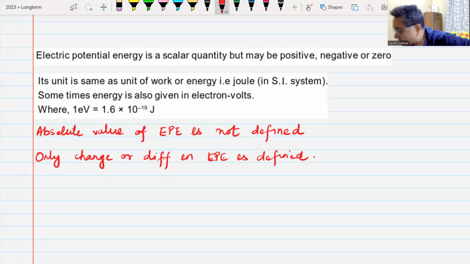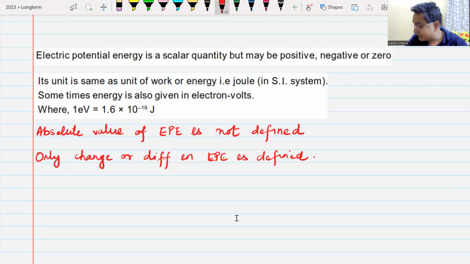Only change in electrostatic potential energy is defined, because to define an absolute value, you need to define a point, or a system, whose electrostatic potential energy can be taken as zero. So electrostatic potential energy depends on the reference point.